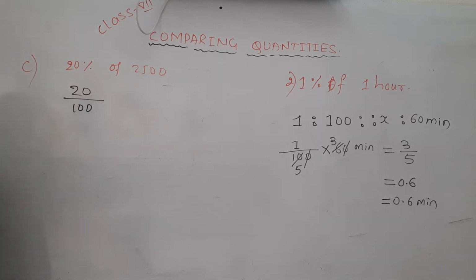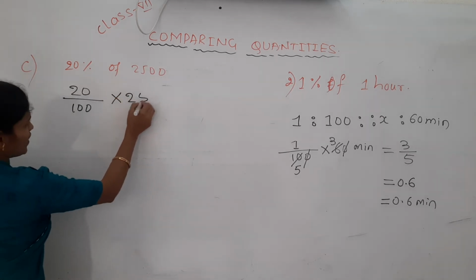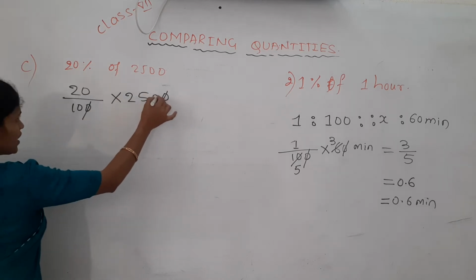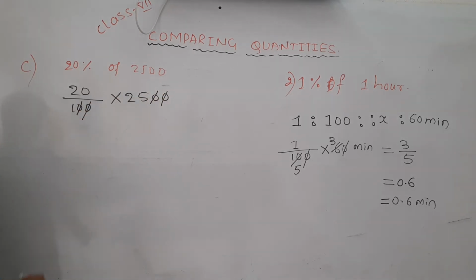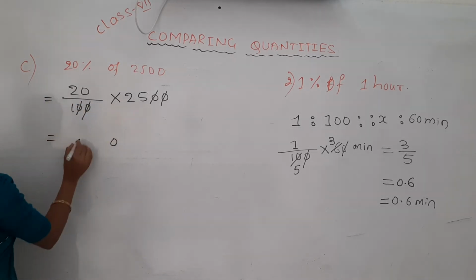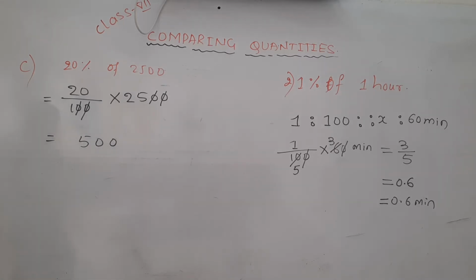Percent means divided by 100, of means multiplication with 2500. The zeros get cancelled. Next, 25 into 20, 25 2s are 50. So 20% of 2500 is how much? 500.